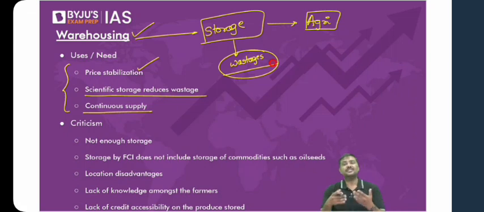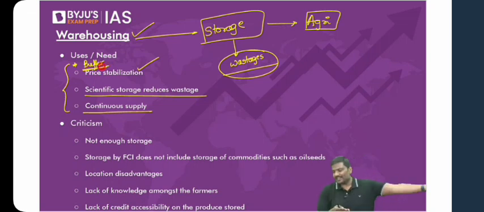Of course, yes. Wastages will be minimized. The wastages will be reduced. Right. And the fourth point, I've not written it here, but you write it. Buffer stocks. Idea of a maintenance of buffer. Right. Requirement of a buffer by the government of India. Why? What is the need for the buffer? Some time ago we have discussed this.